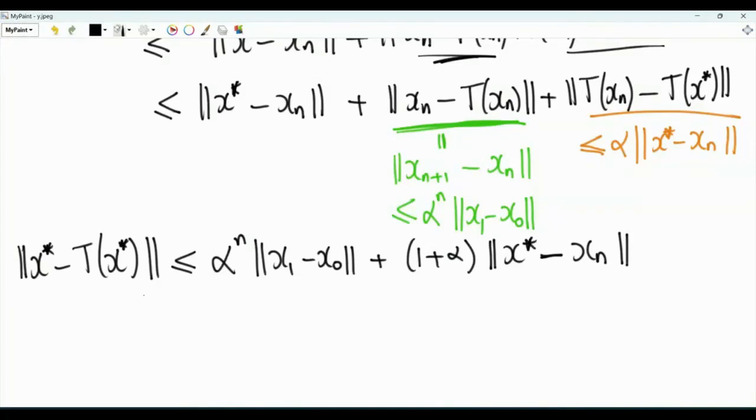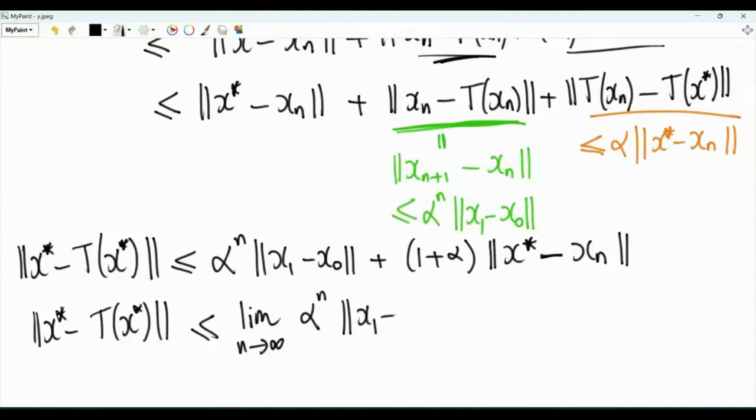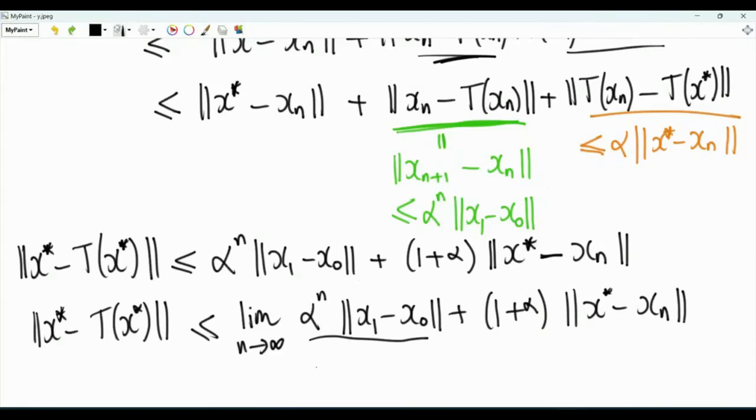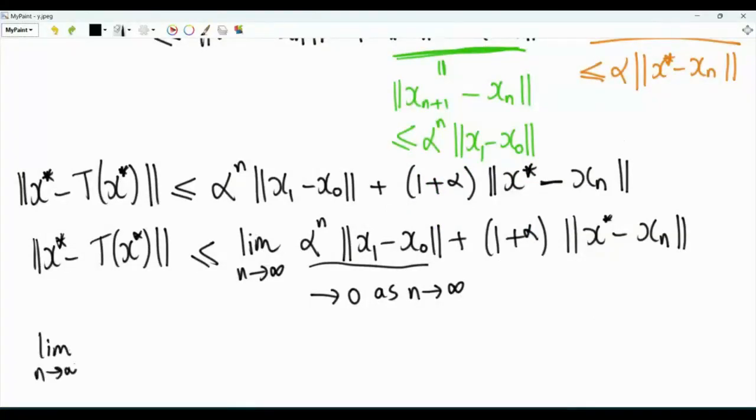Take the limit of both sides as n tends to infinity. Now the left-hand side is not a function of n, so when we take the limit as n tends to infinity, this remains as is. It is less than or equal to the limit as n tends to infinity of alpha to the n times the norm of x1 minus x of 0, plus 1 plus alpha, times the norm of x star minus xn. Because alpha is strictly less than 1, this term tends to 0 as n tends to infinity. What about this other norm? We have, as n tends to infinity, xn converging to x star.